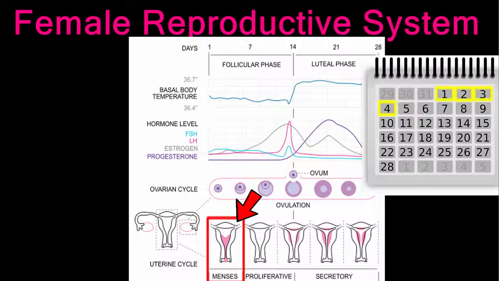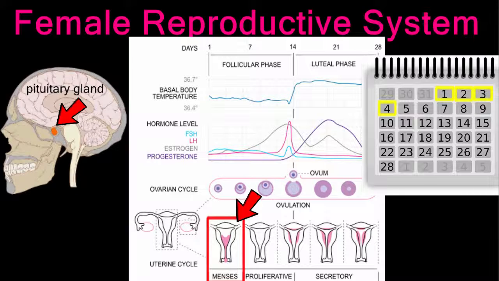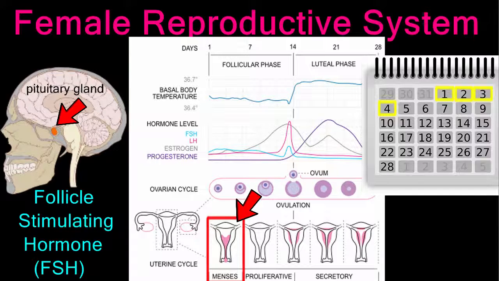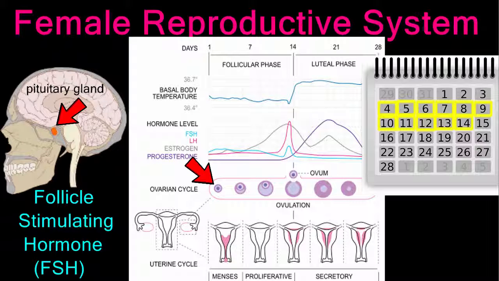During the first 4 days of menstruation, the pituitary gland inside the brain begins producing follicle-stimulating hormone, or FSH for short. FSH causes a follicle within the ovary to begin maturing. As the follicle develops between days 4 and 14, it begins producing estrogens.